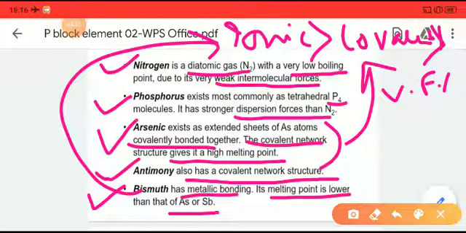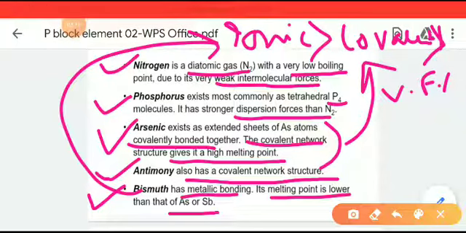This is a more compact structure, the covalent cluster. As covalent bonded sheets are present, the structures of the elements arsenic and antimony get more compact. That is why, due to this covalent network structure or covalent cluster, arsenic and antimony will be more stable.